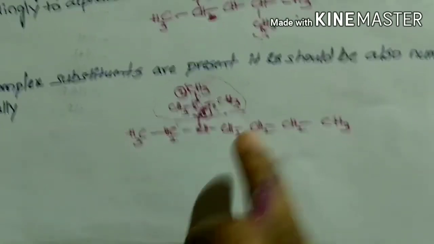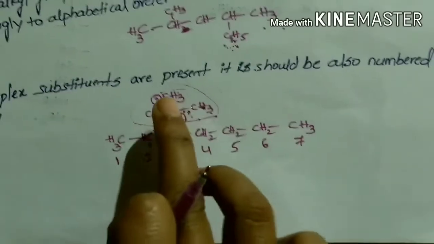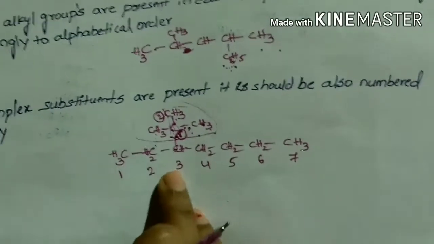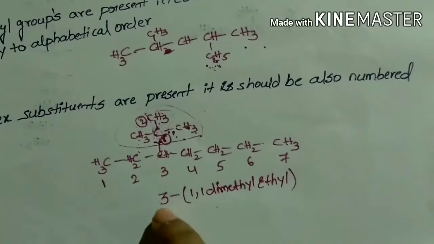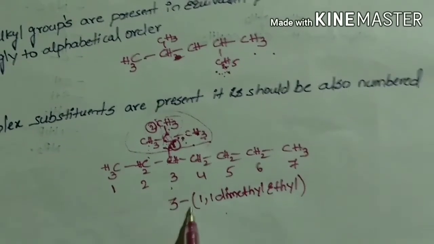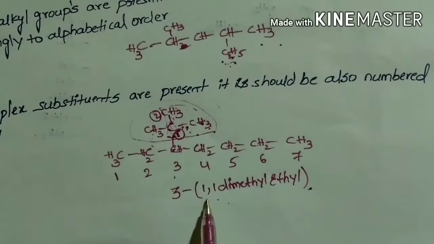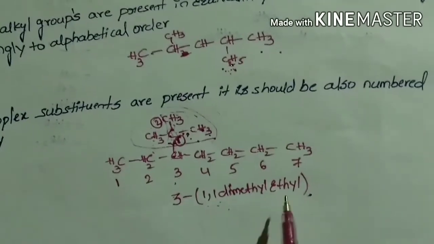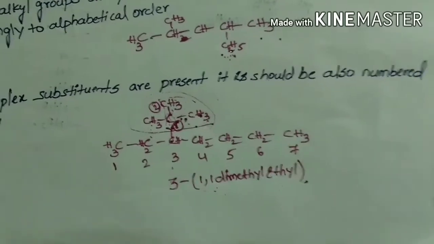Let us start naming this complex substituent. Numbering from left to right, this complex substituent is substituted at the third position of the main chain. While naming this, we have to write 3 as it is substituted at the third position of the main chain, and the rest of this complex substituent name is written in brackets, that is 1,1-dimethylethyl. This should be added as the prefix of the IUPAC nomenclature of this compound.